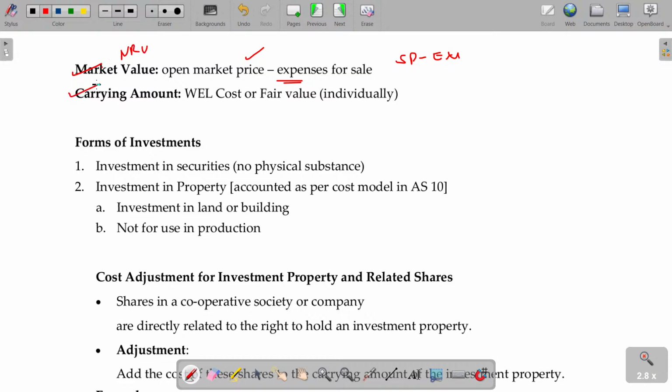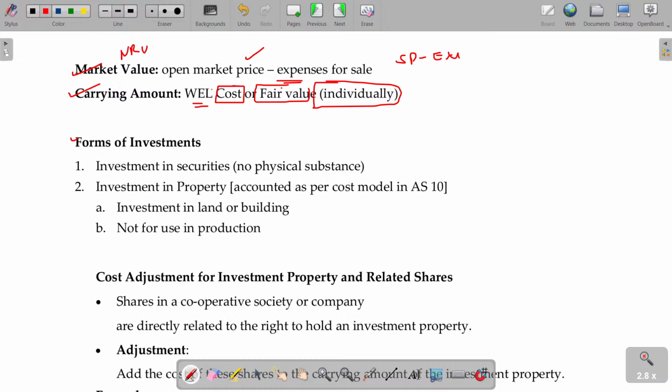Carrying amount is nothing but the amount you paid for purchasing this, or fair market value. Between these two, whichever is lower will be taken, similar to inventory: cost or NRV, whichever is lower. Where you have 3 or 4 investments, you have to calculate the cost or fair value individually for every investment and take the lower of these two.